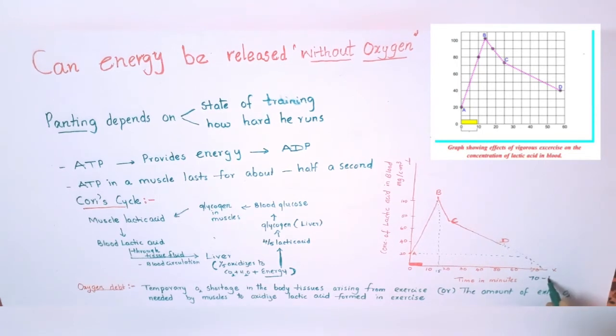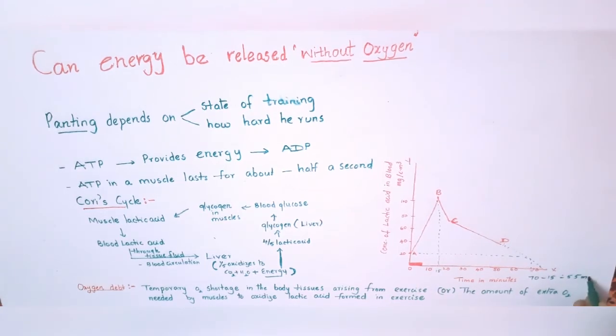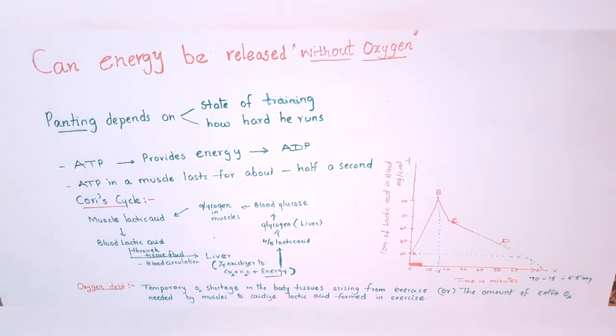70 minus 15, that is nearly 55 mg. So that is the answer. Now you tell me, what does high level of lactic acid indicate about the condition of respiration? You know very well, that is anaerobic respiration. As oxygen is not sufficient to the muscles, they are undergoing anaerobic respiration, so lactic acid is produced.